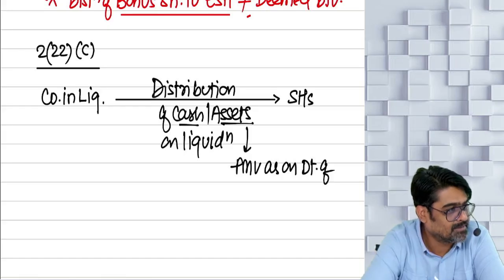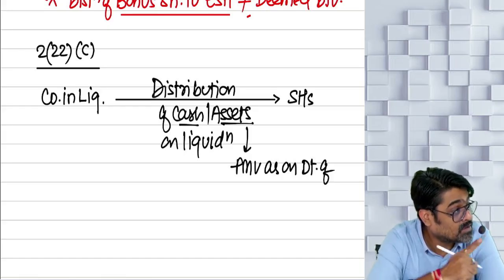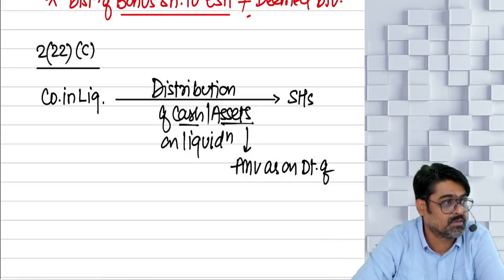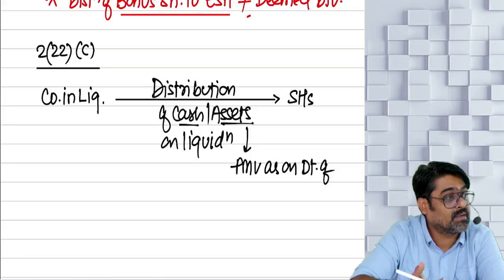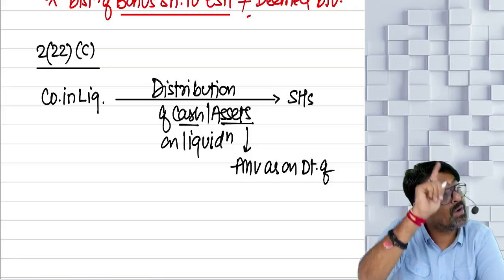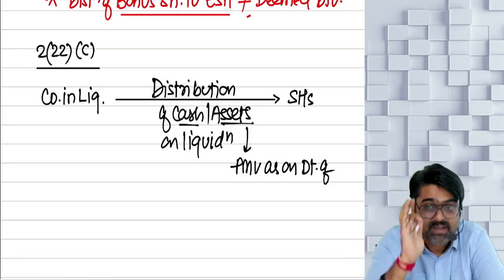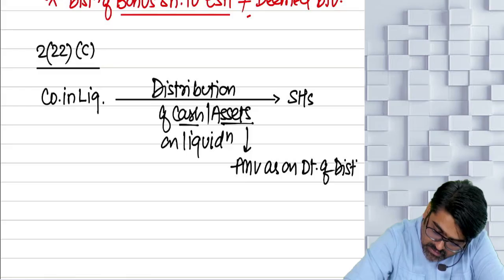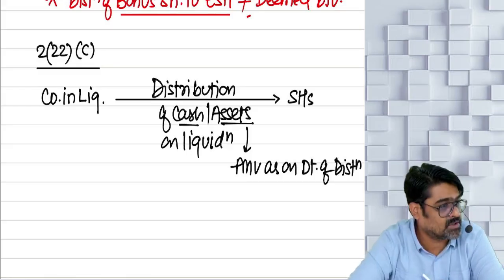Fill in the blanks. Always on the date of distribution. I have told you that time also. So the asset is given, the date on which the asset is given, you are supposed to take the fair market value as on that date only. Date of distribution. Yes or no? So fair market value of the asset as on date of distribution plus the cash value.